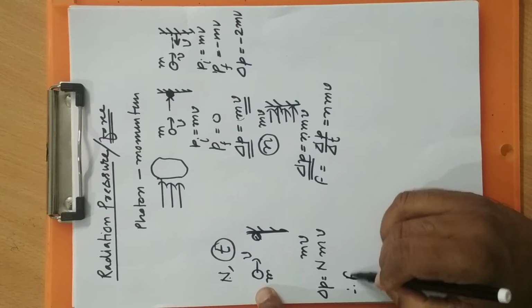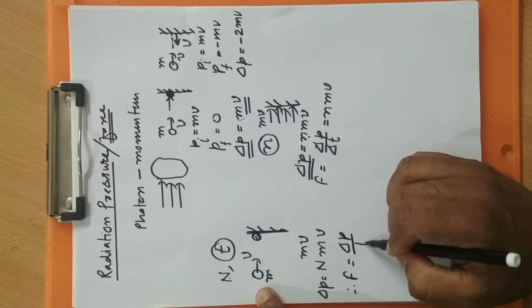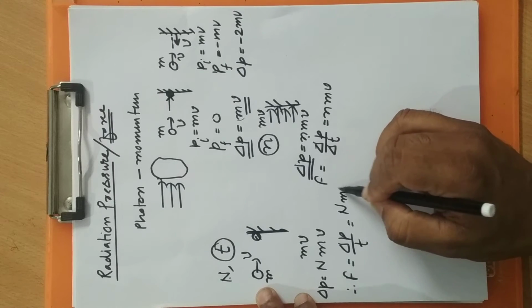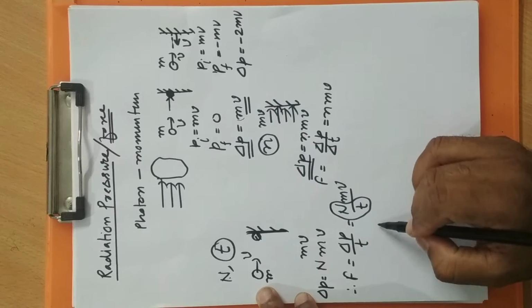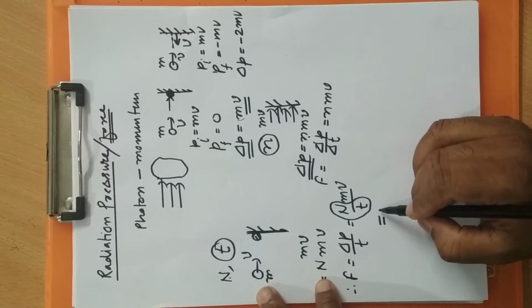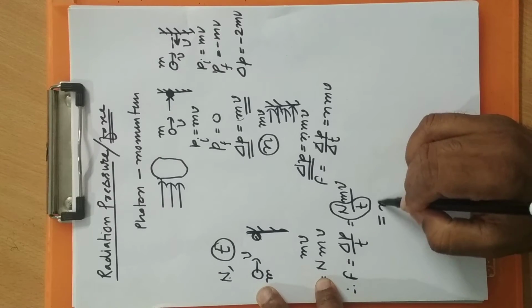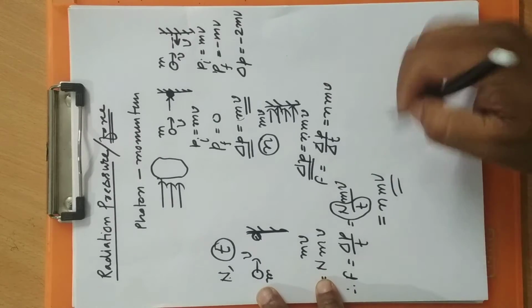So what will be the force? Force will be the change in momentum divided by time taken, so nmv divided by time taken. Here n by t is the number of balls striking the wall per second. Let me call it small n. So small n mv. This is how we calculate.